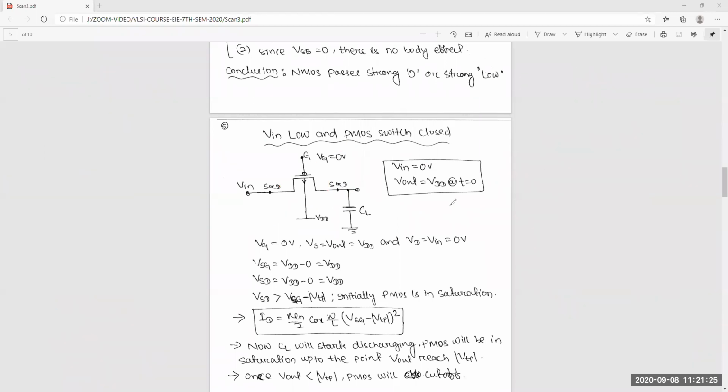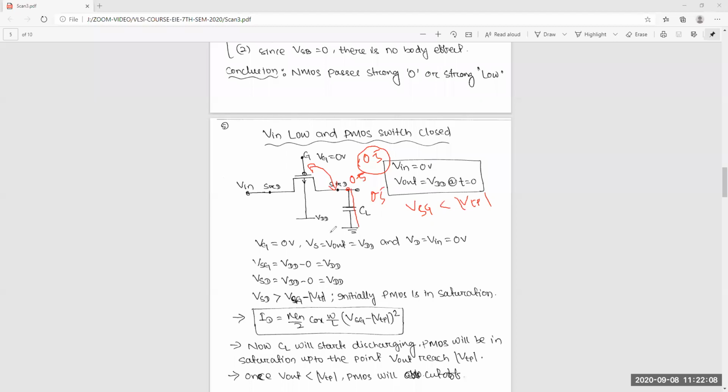So again, think. This will continuously discharge. When this voltage is equal to 0.5 voltage, that means the difference VSG is equal to 0.5 voltage. After that, this transistor will be off because VSG is less than VTP. Yes or no? Yes, sir. So VSG less than VTP means after that this will be off. There is no current flow, that means no charge. So it will stay at that 0.5 voltage.